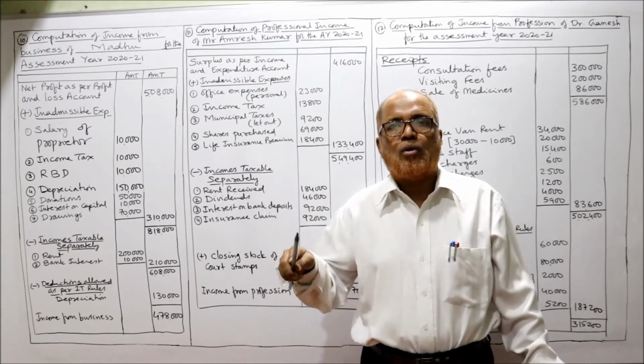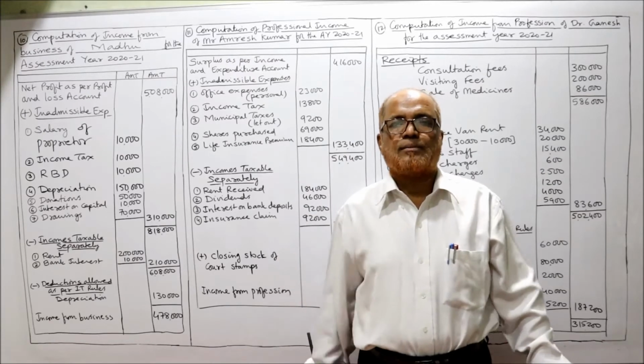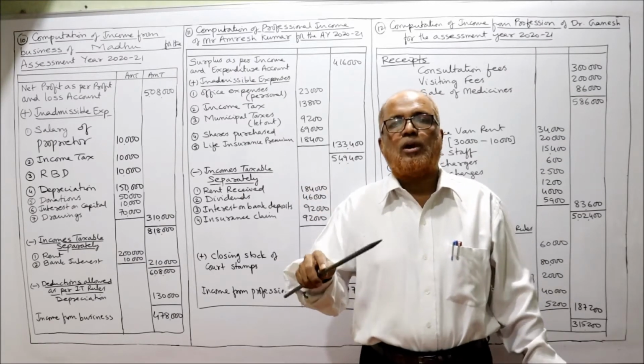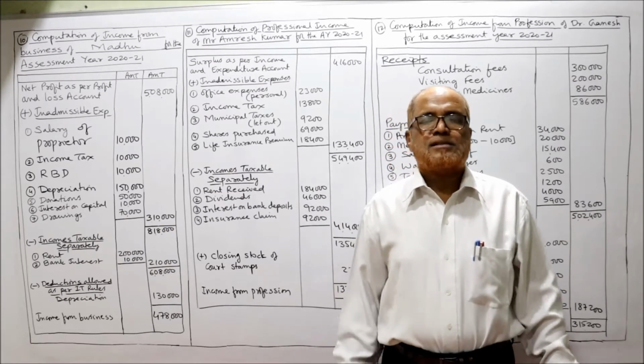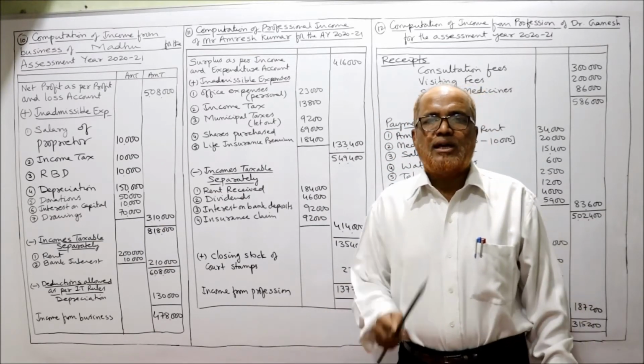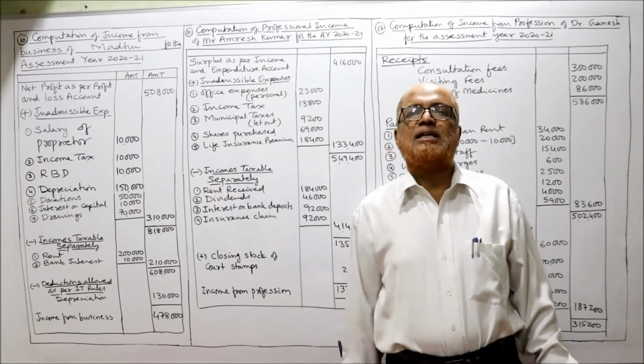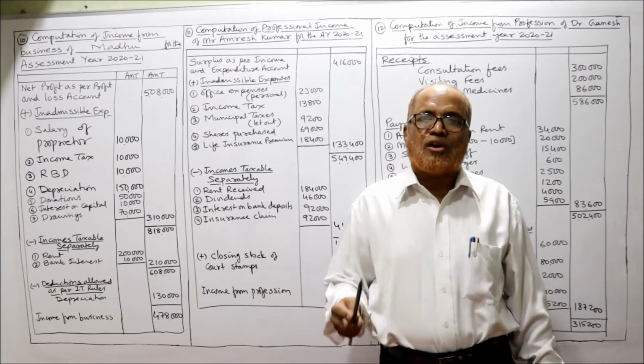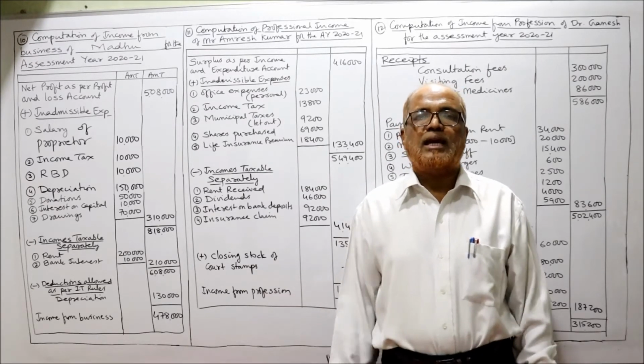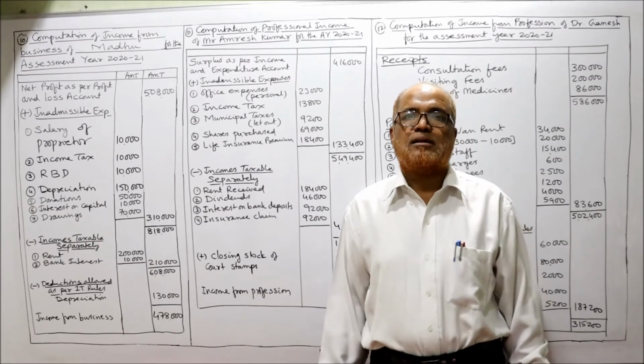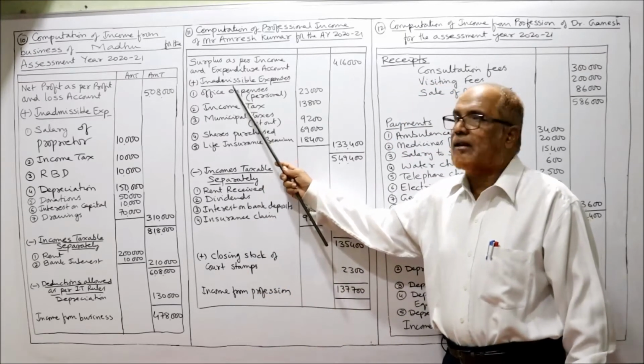If income is more, it is called surplus. If expenditure is more, it is called deficit. Simply we have changed the names. Instead of profit and loss account, we are calling it income and expenditure. Instead of profit, we are calling it surplus. So exactly a similar way we are calculating.